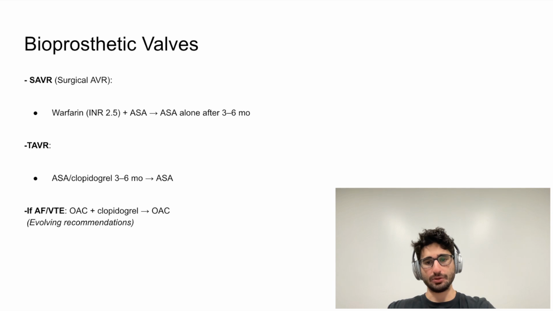For TAVR, dual antiplatelet therapy with aspirin and clopidogrel is used for the first 3 to 6 months, followed by aspirin alone. If the patient also has atrial fibrillation or another indication for anticoagulation, the regimen is going to evolve to include oral anticoagulation plus clopidogrel initially, then just anticoagulation.